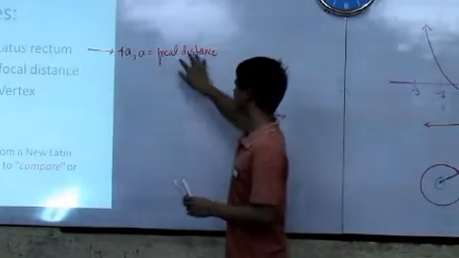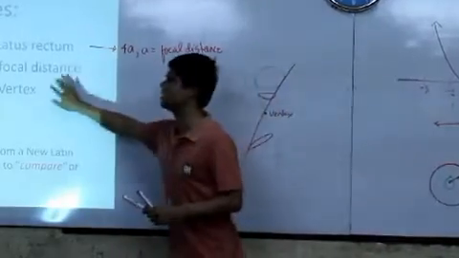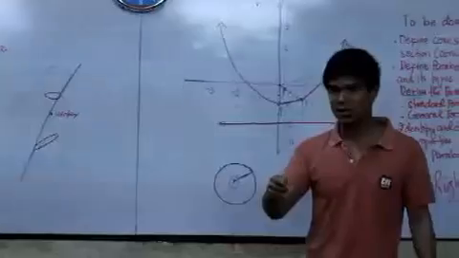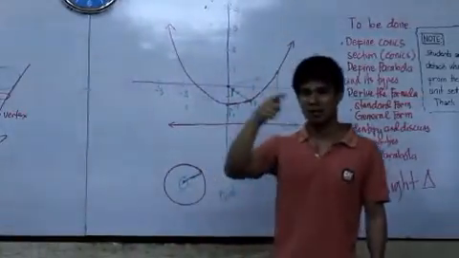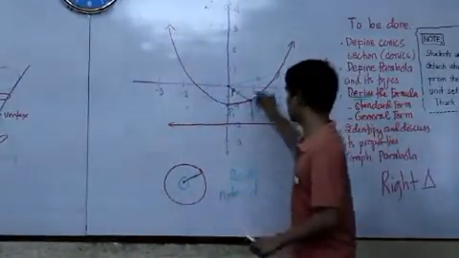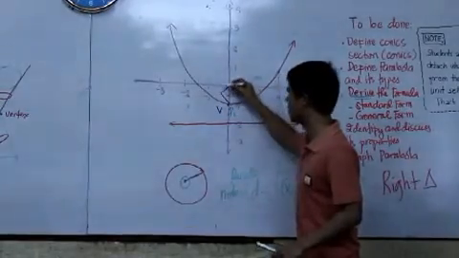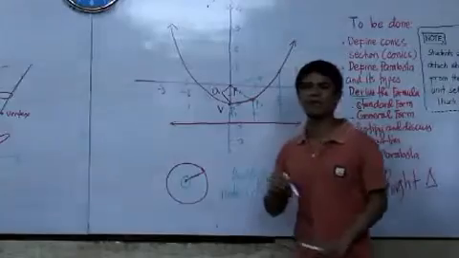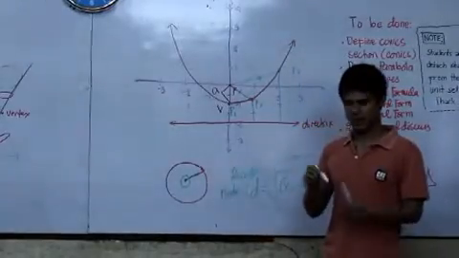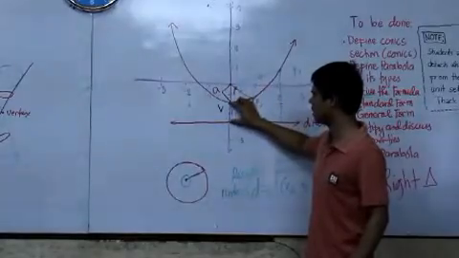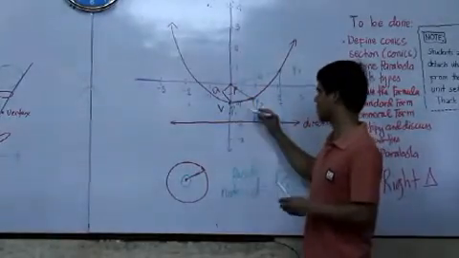Okay, so speaking of focal distance, the focal distance is actually the distance of the focus from your vertex. So meaning if this is the focus, this is the vertex, this particular length is your A. That's the focal distance. Now, if this is A, what do you think is the value here? A is also A.